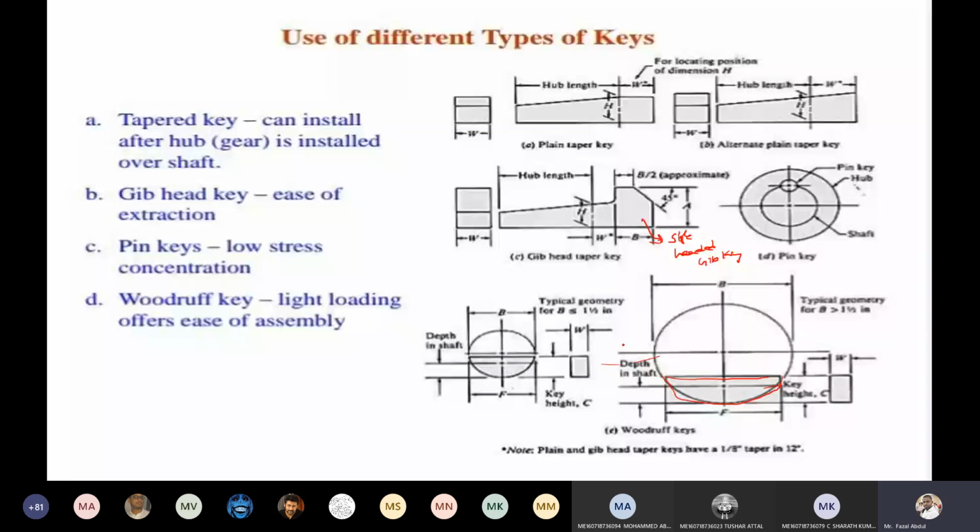Now, tapered keys can be installed after the hub. Hub means you can consider it as a pulley or gear, whatever things are mounted on the shaft. So after the hub, install over the shaft. And the gib headed key is easy to extract. And pin keys are nothing but round keys, with low stress concentration, because we are making a small hole. Because of the small hole, the shaft is not subjected to stress concentration. The hub portion is not subjected to stress concentration because we are making a small hole here.